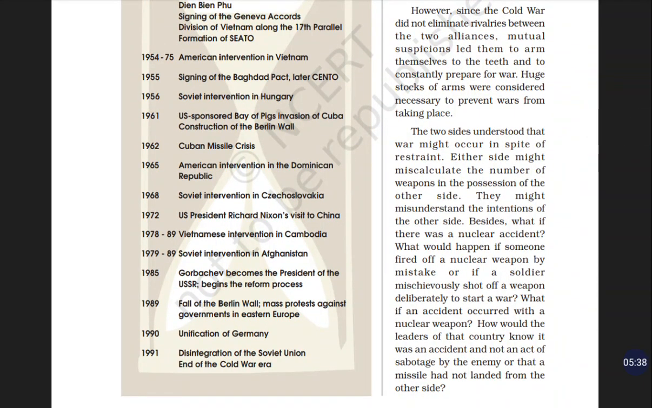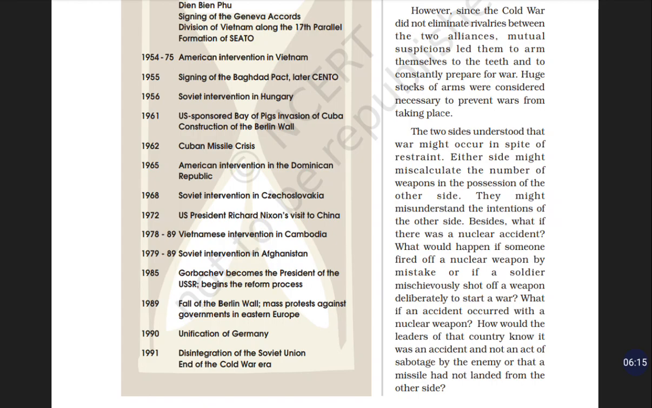And after that, 1962, the Cuban Missile Crisis. We have already discussed the Cuban Missile Crisis. It was a major event of the Cold War. And after that, in 1965, American intervention in the Dominican Republic. In the Dominican Republic, America intervened in their political and economic processes.